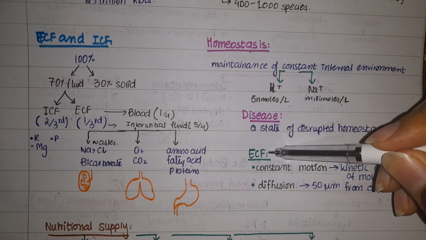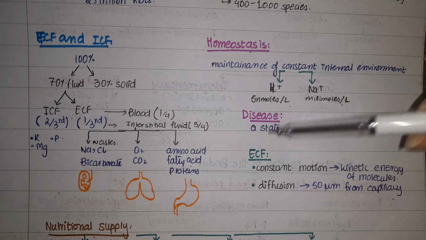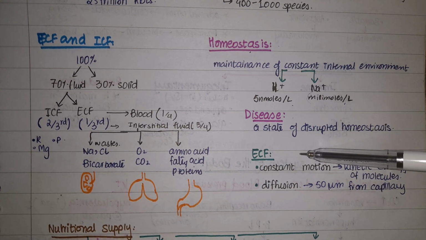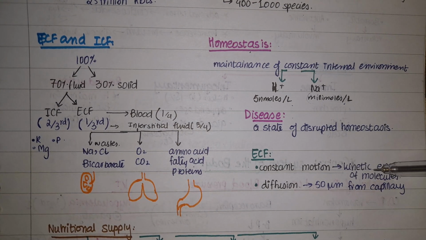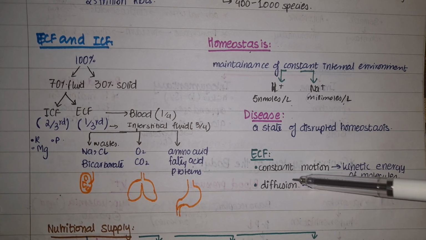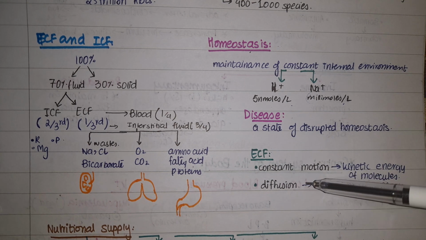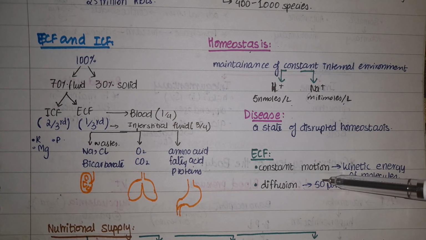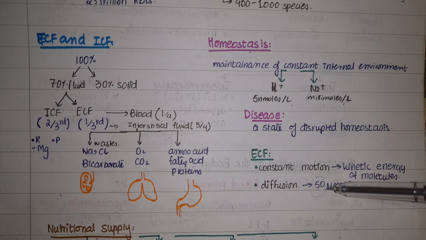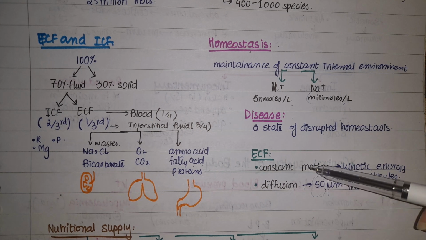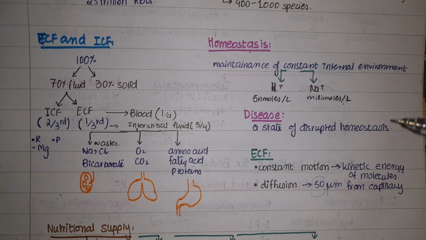Now, we have the extracellular fluid, which was divided into the blood and the interstitial fluid. This extracellular fluid is in a state of constant motion, and it is due to the kinetic energy of molecules. So what is diffusion? अब diffusion क्यों होती है? ये constant motion इसका जो है वो diffusion ही है, and the diffusion process is beneficial, or it can take place up to 50 micrometer from the capillary. So कोई भी cell 50 micrometer से ज़्यादा away नहीं होता. So that's why diffusion is a very good mechanism for the distribution of nutrients, waste products, and gases.